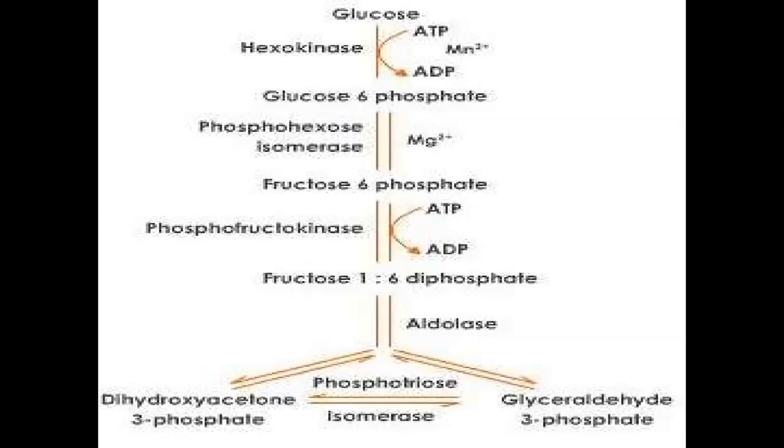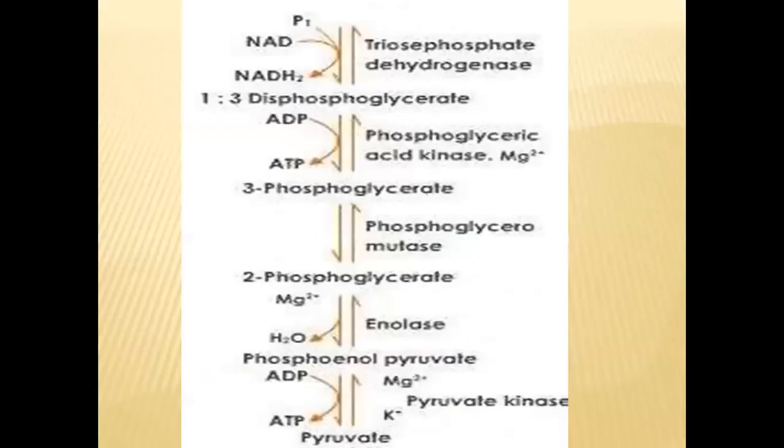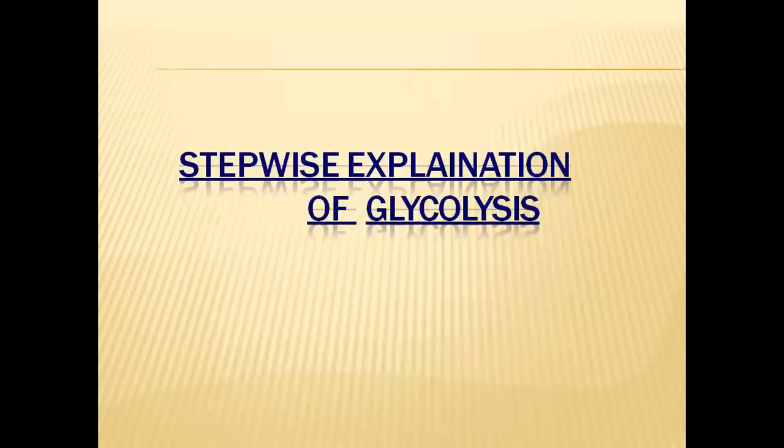According to the 3-phase classification, the first 3 reactions come under the energy investment phase, and the fourth reaction is considered as the splitting phase. And from the 6th reaction onwards, the last 6 reactions are considered as the energy yielding phase. So these are the 3 phases present in the glycolysis pathway.